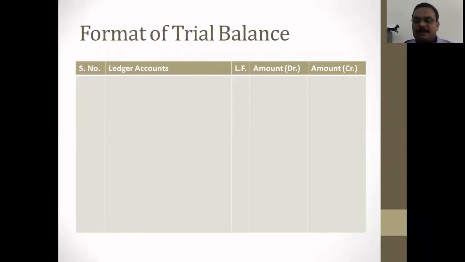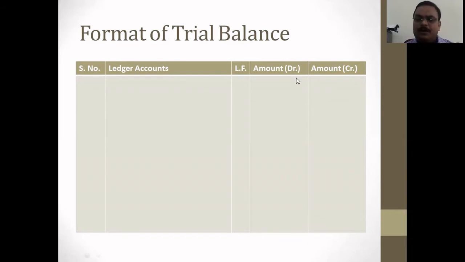Now, what is the format of a trial balance? The format of a trial balance is: there is a serial number, account number 1, account number 2, account number 3. All ledger accounts, the names of accounts, are written over here. Ledger folio number, amount debit and amount credit. So all ledger accounts, names of accounts like Ram, Shyam, bank account, personal account, real account, all types of accounts will be written in the ledger accounts column.